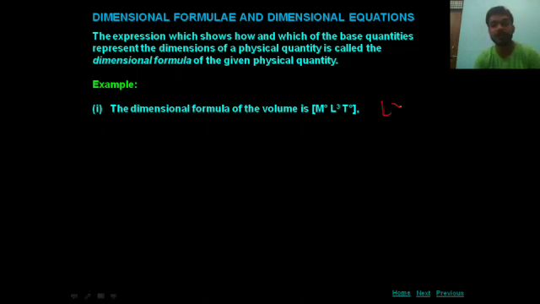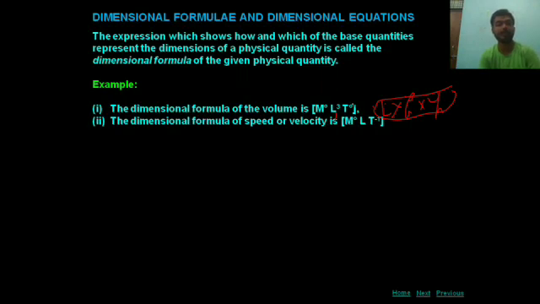Volume means length into breadth into height. Length is a length, breadth is a length, and height is a length. So it means L cube. Here there is no availability of mass and time. In the dimension of volume there is no mass and time. Hence here the dimension of mass is 0 and dimension of time is 0.